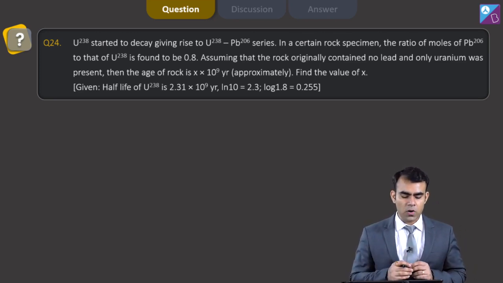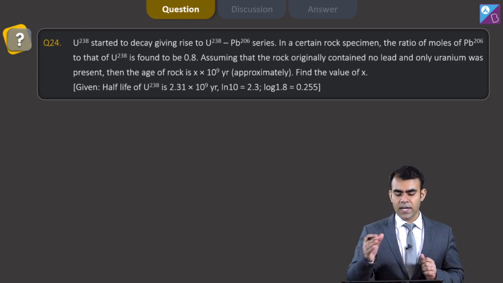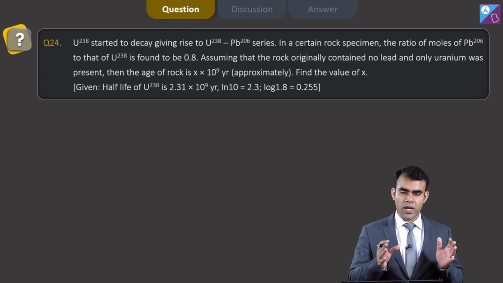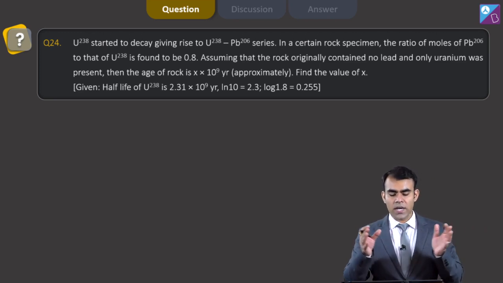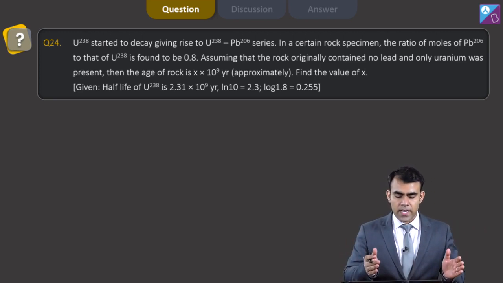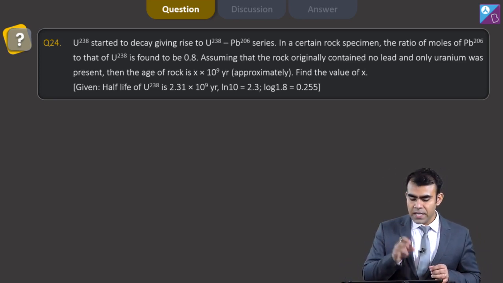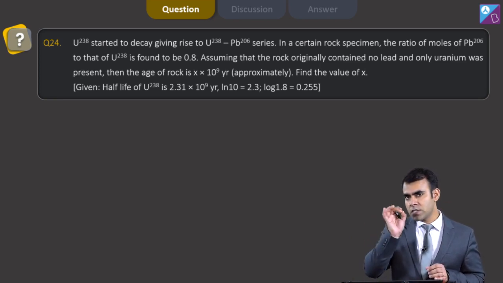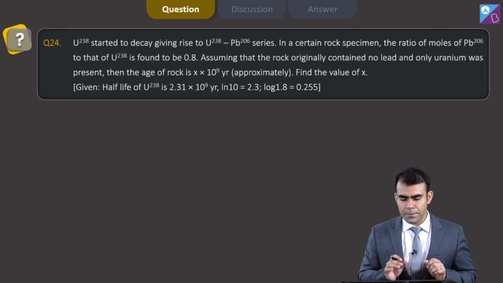Approximately find the value of x. Half-life of uranium-238 is given to us, and the values of ln 10 and log 1.8 are given. Here in this question we have been given a radioactive element which is decaying into another element, that is lead-206. So at time t we have been given the ratio of lead-206 and the amount of U-238 at that particular time.